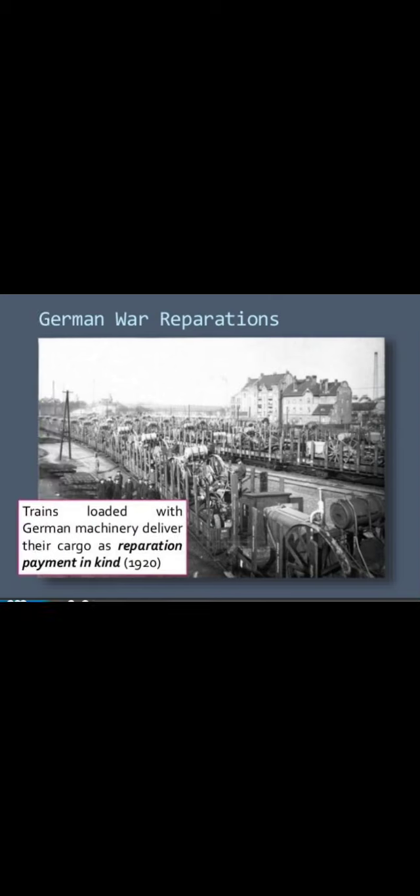Clear? So here you can see in this picture: these are trains loaded with German machinery delivering their cargo as reparation payment. A huge cargo was sent through railways, totally loaded with cargoes, to compensate the reparation cost. Germany was blamed, so it had to pay a huge reparation. This picture is from the year 1920.